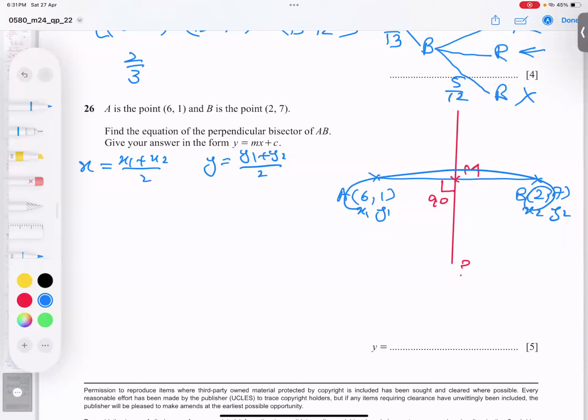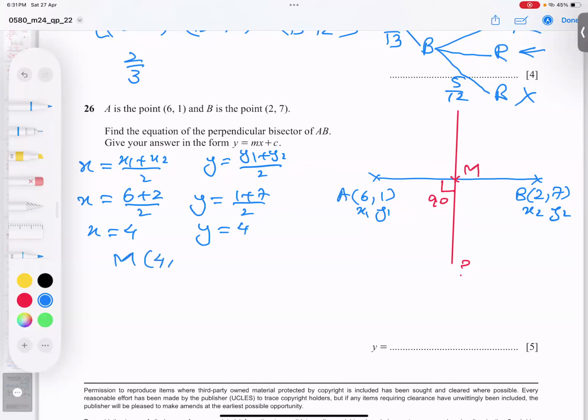And this 2 plus 6 I'm writing here, and 2 or 6 plus 2, I got an 8, I got a 4. So 1 plus 7, I got an 8, I got a 4. Let me check: 6 plus 2, 8 by 2, 4; 7 plus 1, 8 by 2. Yes, it is correct. So the midpoint, I got, student, 4, 4.